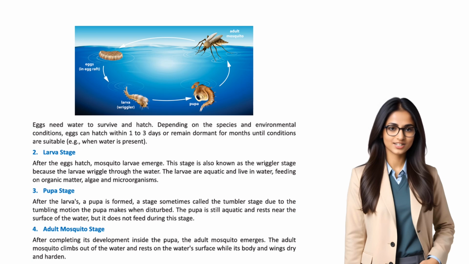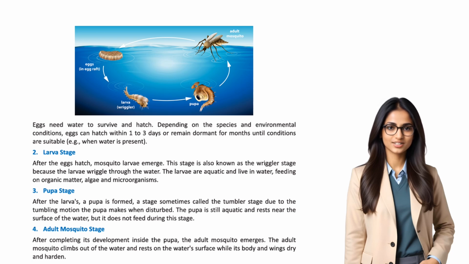3. Pupa stage. After the larva, a pupa is formed, a stage sometimes called the tumbler stage due to the tumbling motion the pupa makes when disturbed. The pupa is still aquatic and rests near the surface of the water, but it does not feed during this stage. 4. Adult mosquito stage.